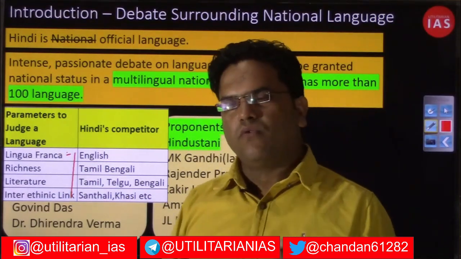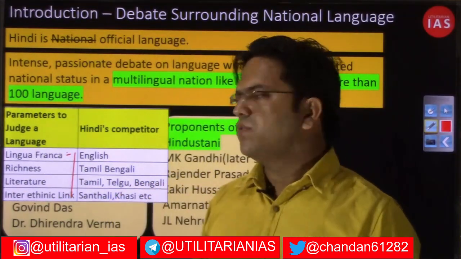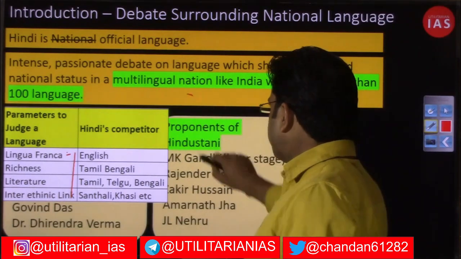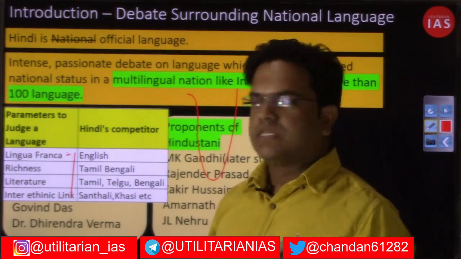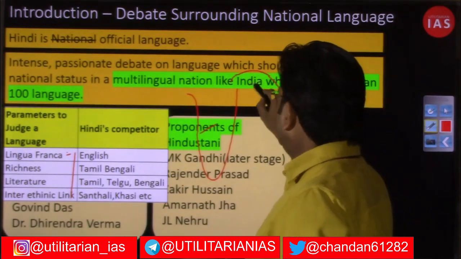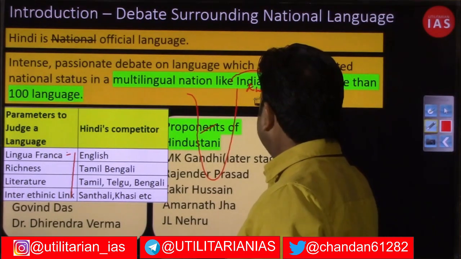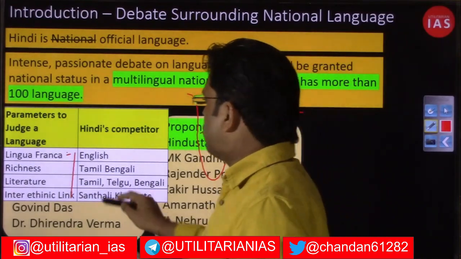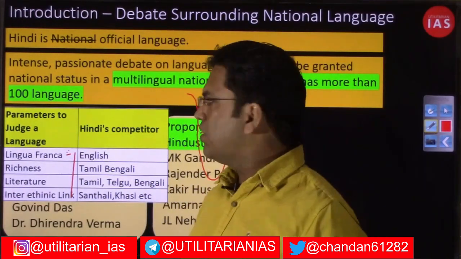So was Hindi a lingua franca? No, at that moment it was not. You had the 5-6 states in southern India, which you have already cited. Then in northern East India as well, they were more comfortable in English rather than in Hindi, right? So obviously Hindi was not a lingua franca.